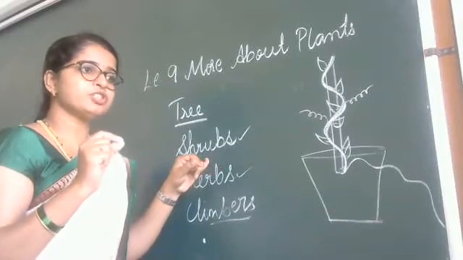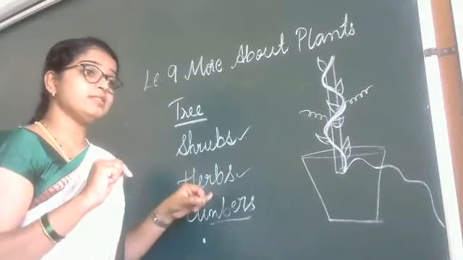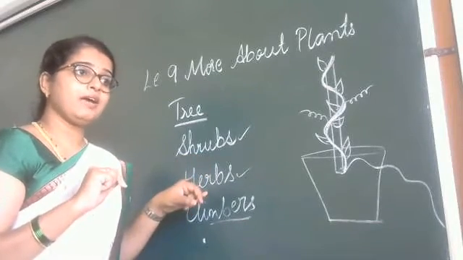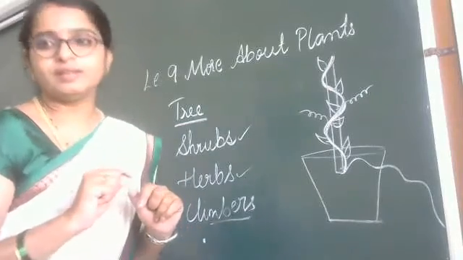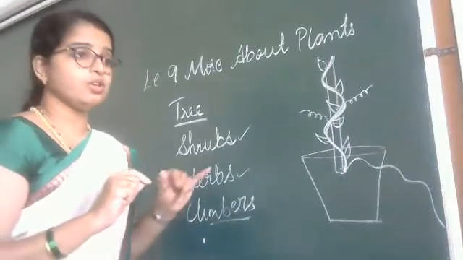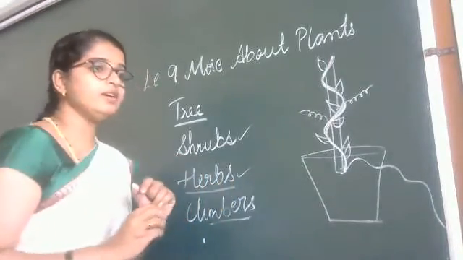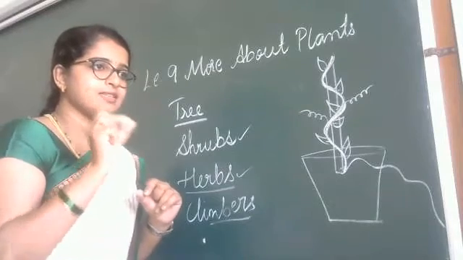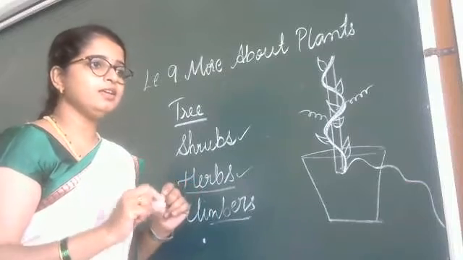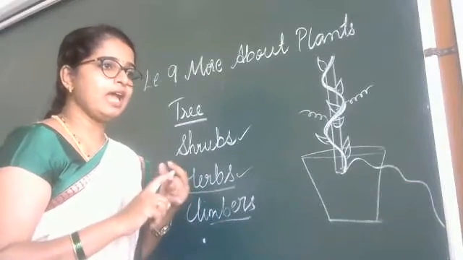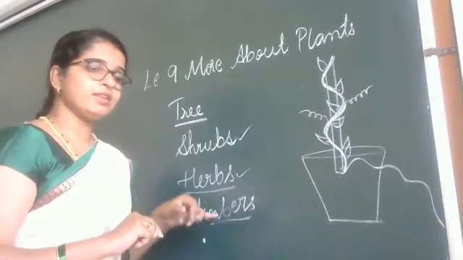The best examples for shrubs are cotton plant and rose plant. Okay. And next is herbs. Herbs have a soft and green stem. That is called herbs. The examples for herbs are mint, grass, and spinach.